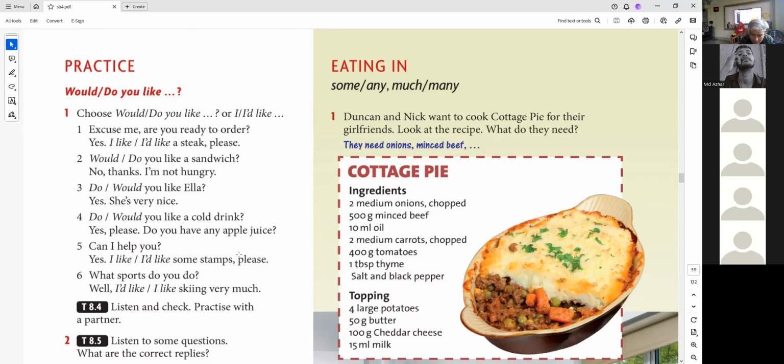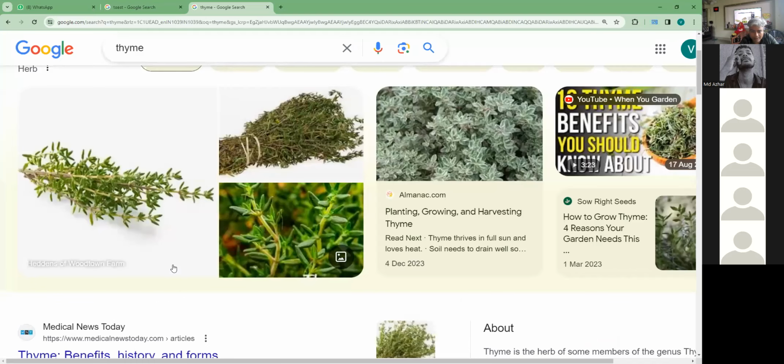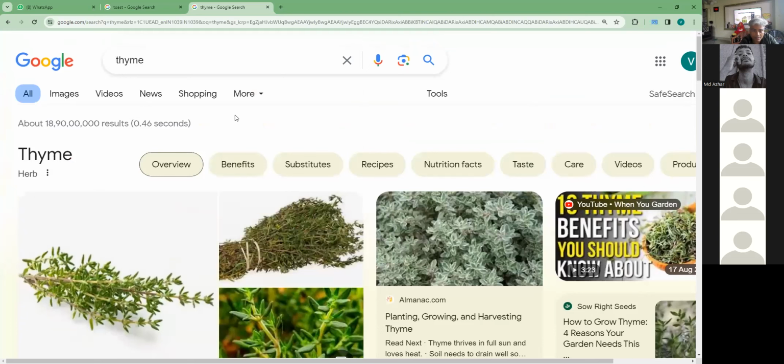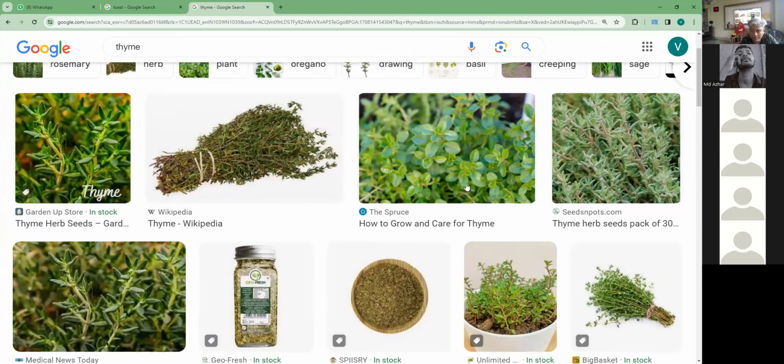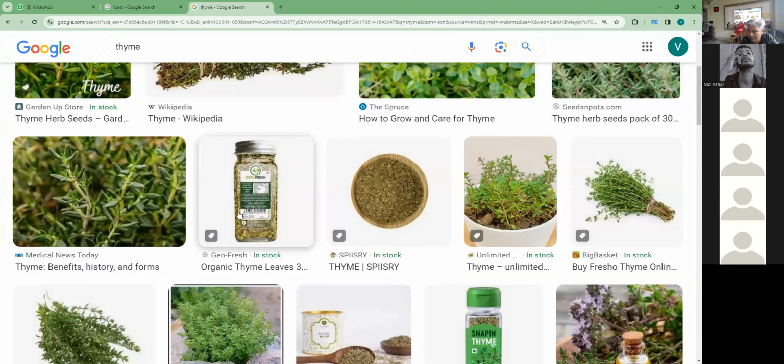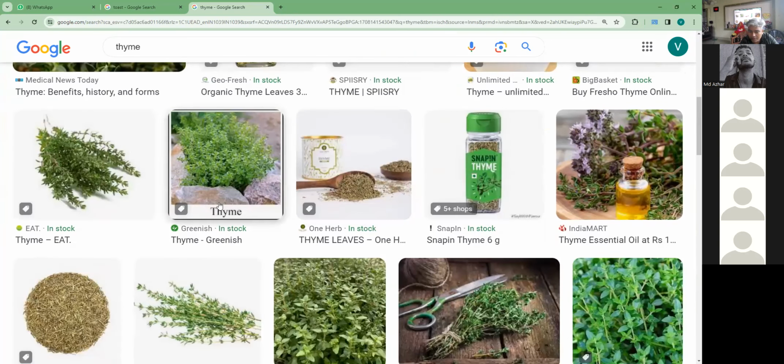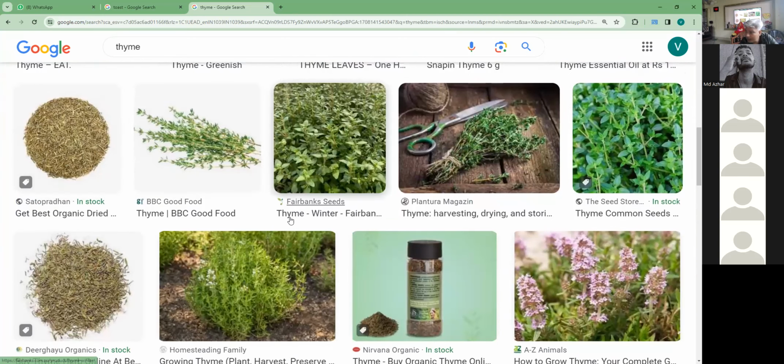So thyme is a herb. Do you want to see thyme? What thyme looks like? Just give me a second. I'll show you what thyme looks like. T-H-Y-M-E. Take a look. This is thyme. Can you see? These are thyme leaves, okay? And here, dried. You can buy it from these malls as well. So these are green thyme and these are dried. Any problems? We use them in cooking, of course.